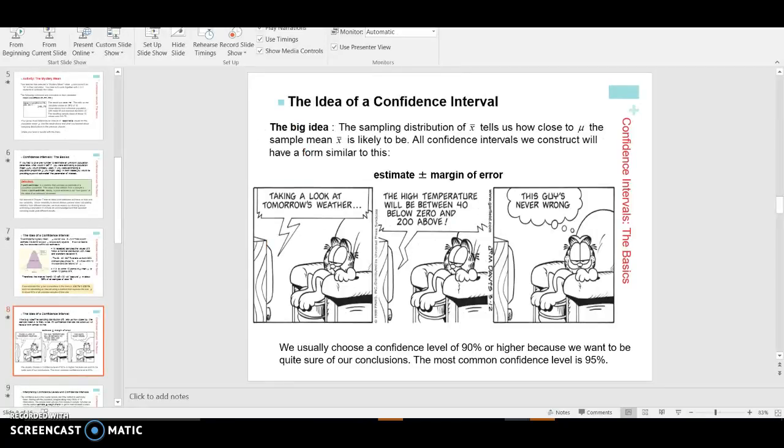And this comic does a good job of showing what a confidence interval is. It says, taking a look at the weather tomorrow, the high temperature will be between 40 below and 200 degrees. This guy's never wrong. So our goal is to give our estimation of what range it should be in.